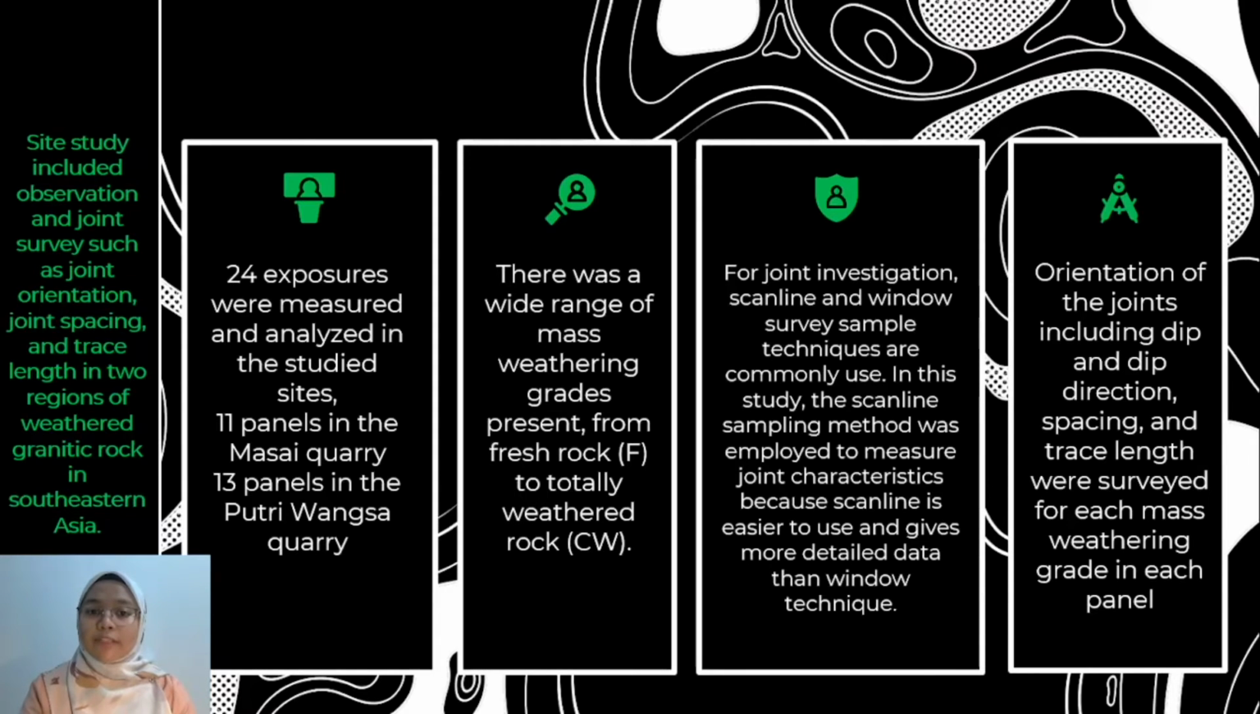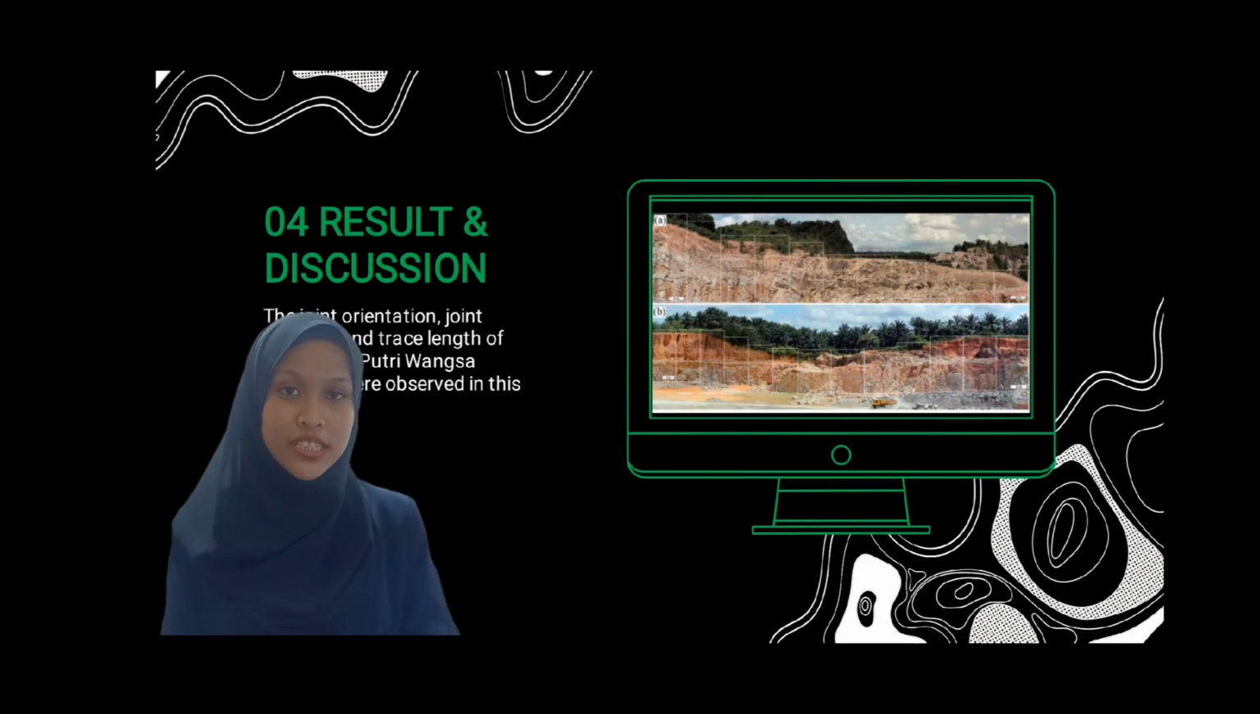For joint investigation, scanline and window survey sampling techniques are commonly used, but for this study, the researchers used the scanline method to measure the joint characteristics, because this method is easier to use and gives more detailed data compared to the window technique. Lastly, the orientation of the joint, including dip angle, dip direction, spacing, and trace length, was surveyed for mass weathering grade.